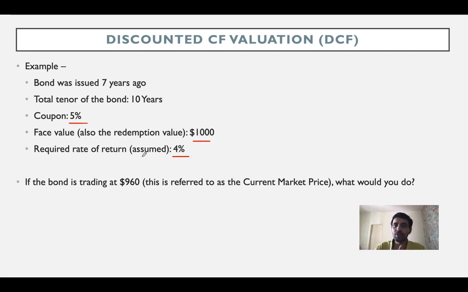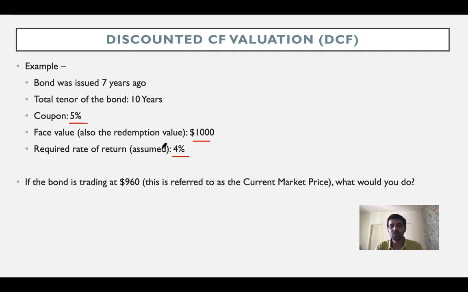So the value of the bond should be equal to the present value of all the future coupons and the future redemption value that you expect to receive on maturity, discounted into today's terms using the required rate of return, right? So I have the future benefits, which are the coupon and the face value. I have a required rate of return. All I'm supposed to do is discount it to today's terms.